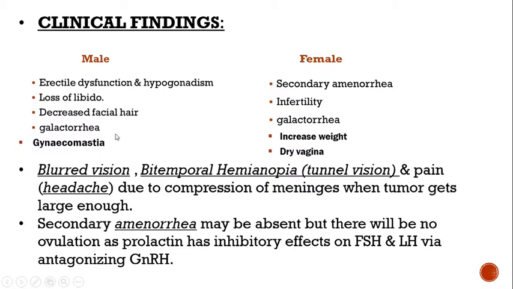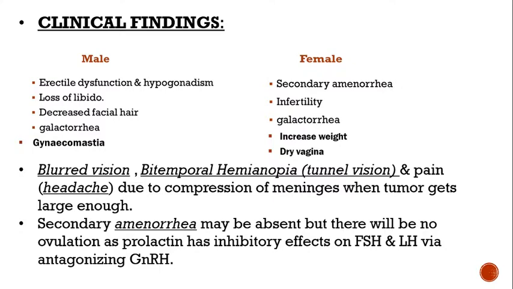The clinical findings in prolactinoma differ between male and female. In females, you will have secondary amenorrhea. When prolactin is raised, it produces a negative feedback effect on GnRH, gonadotropin releasing hormone, which then decreases FSH and LH.